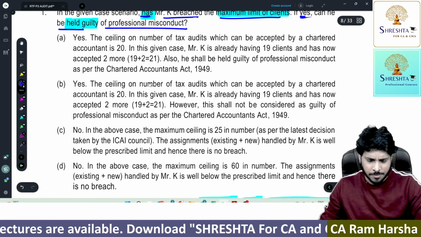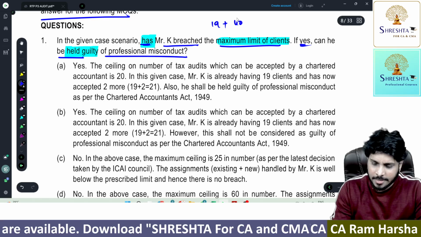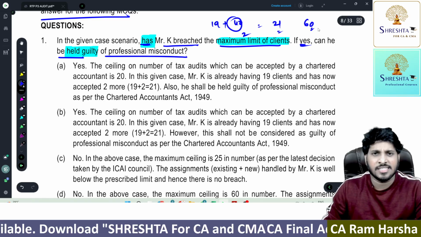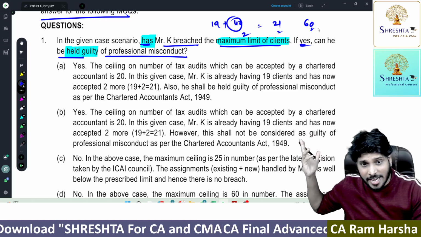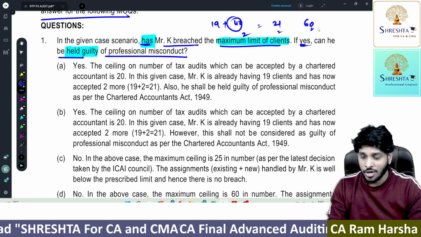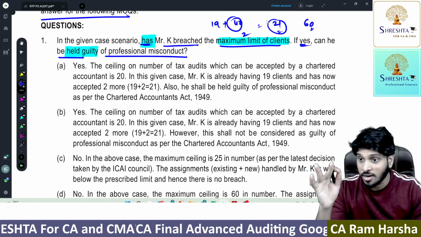Look at the answers. Actually, totally 19 he is having. 40 clients approached, out of which only 2 accepted. 21. How many were permitted? 60. So he did not breach any limit. Company audits and all he is not accepting. He didn't have any company audit till date. Only tax audits he has. 60. Totally right now only 21 he is having. So he is not at all held guilty.